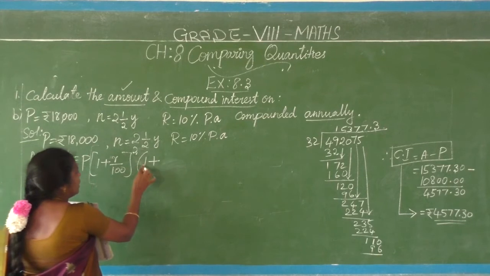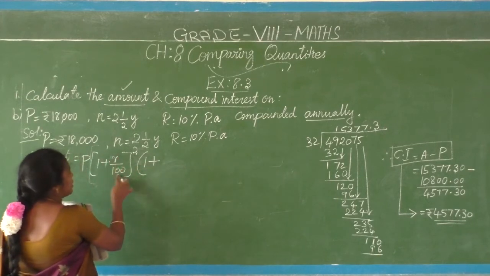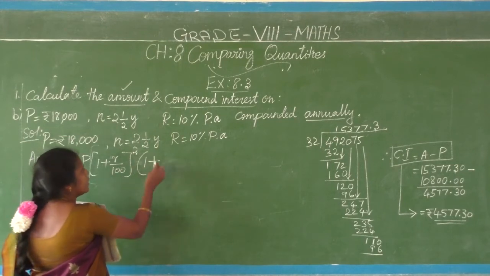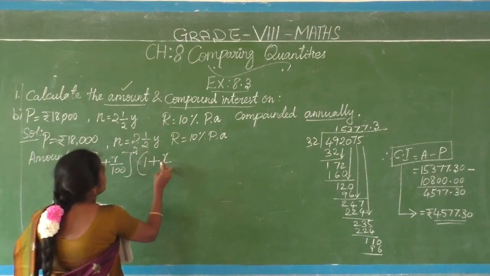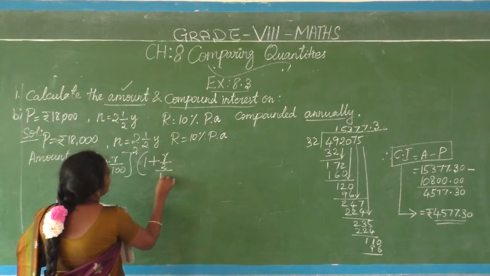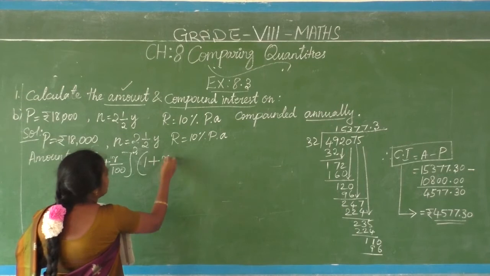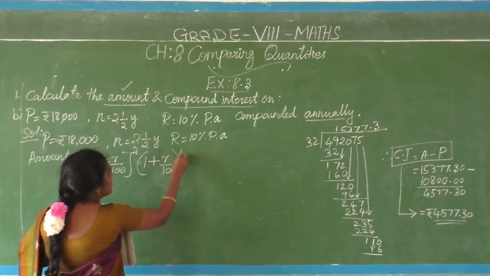So P into 1 plus R by 100 the whole power 2 for 2 years first. Secondly, again 1 plus R by 2 by 100, that means R by 100 the whole power half.